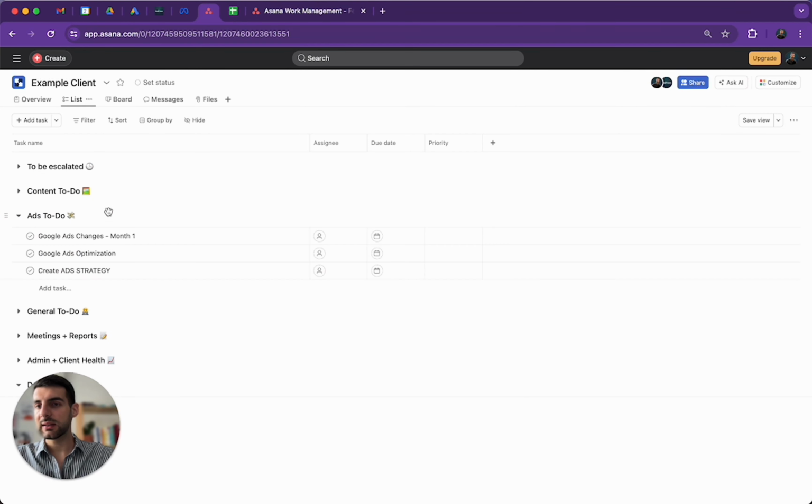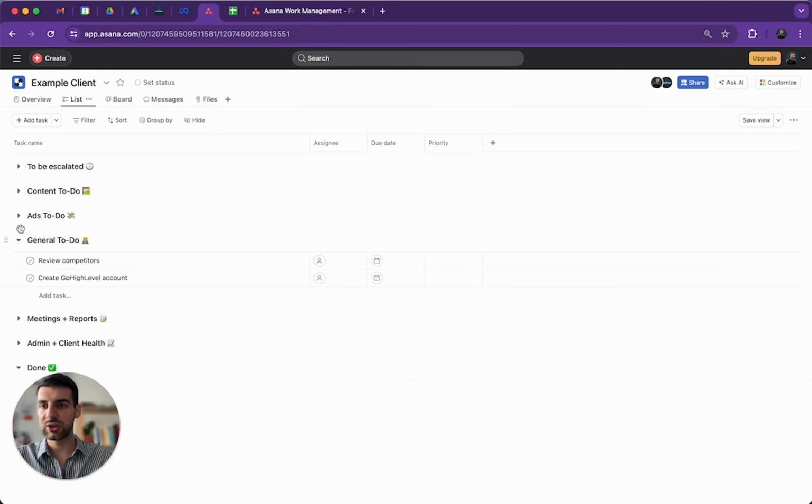Then we have the ads section here. So we track our changes for Google Ads, for example. We make sure we optimize them every week and every few days based on our agenda that we have with the client and based on the amount of campaigns we have. And then we're also, at the beginning, creating the ads strategy for each client. There isn't one set process that we use for each client. Each client receives a personalized marketing solution.